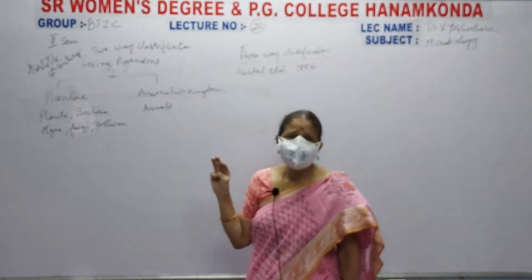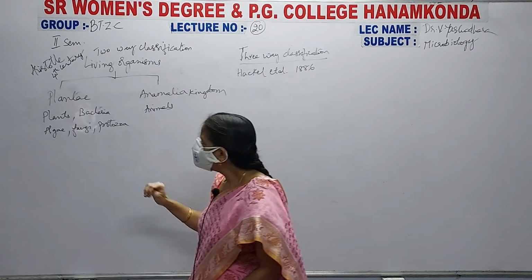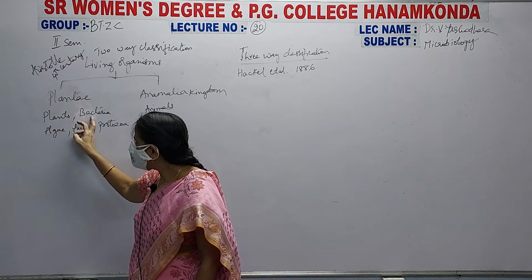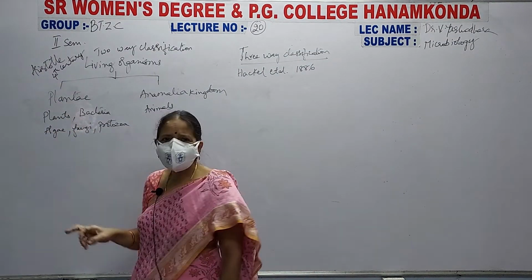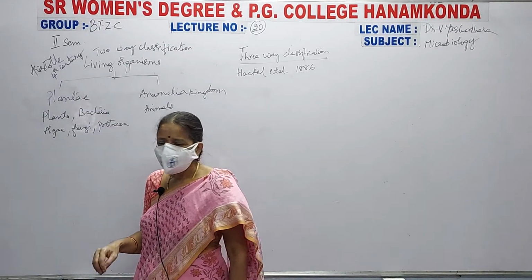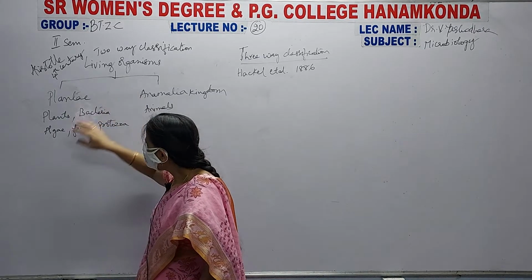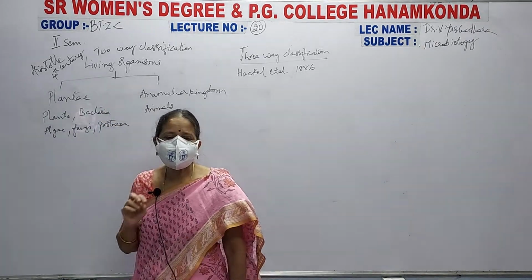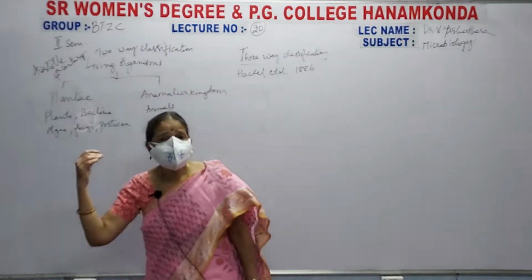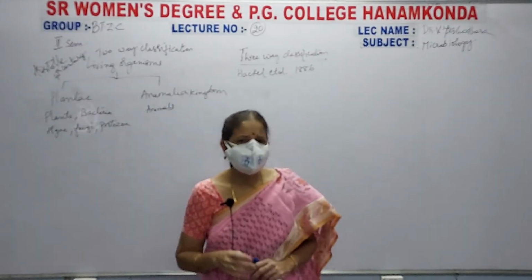Why was he not satisfied? Because the characteristics of plants, bacteria, algae, fungi and protozoa are not matching with each other. Plants have one type of characteristic feature, bacteria, fungi, algae have a different type, and protozoans have an entirely different characteristic feature.